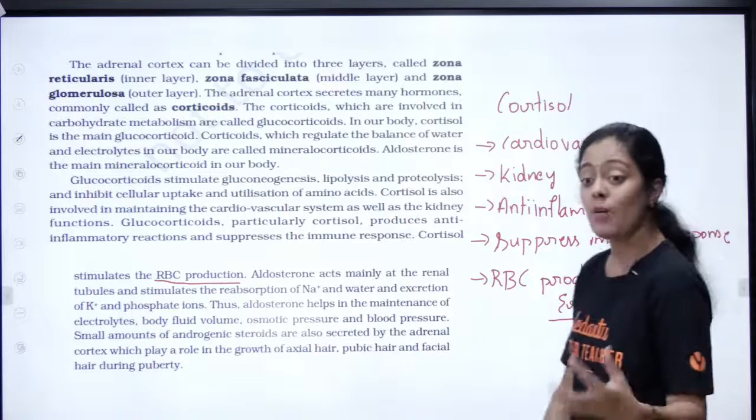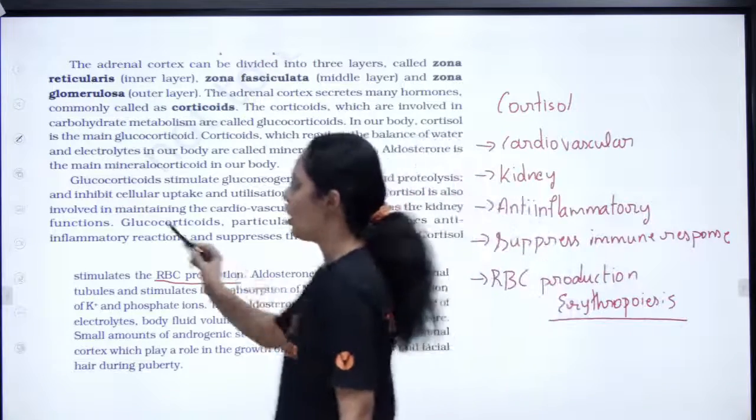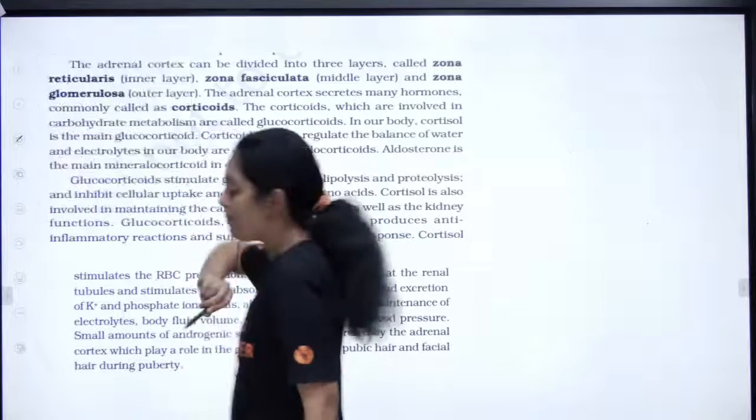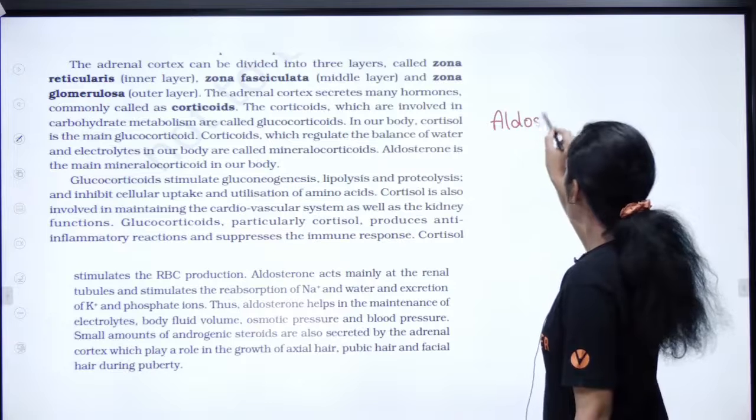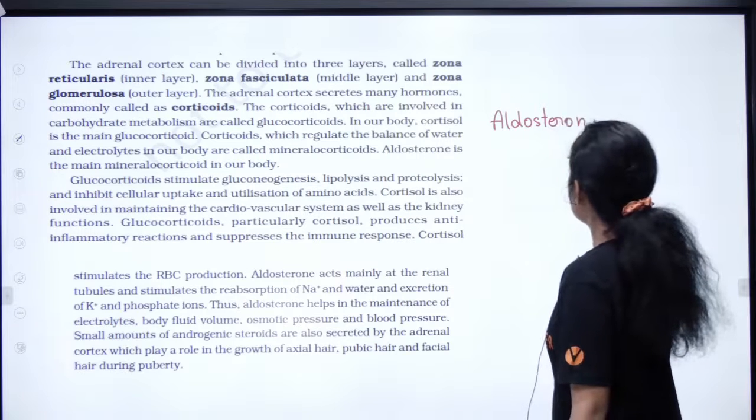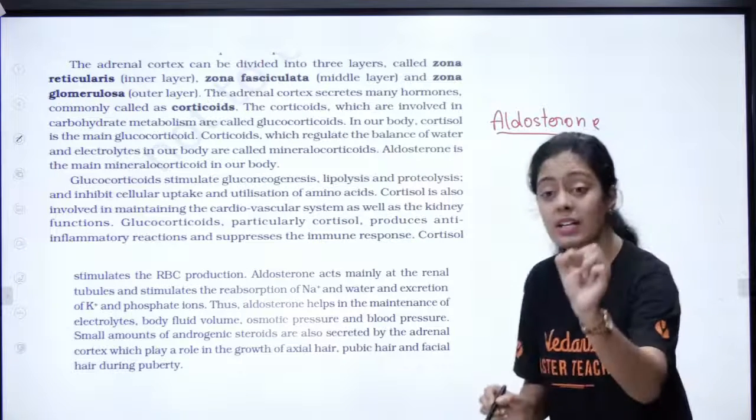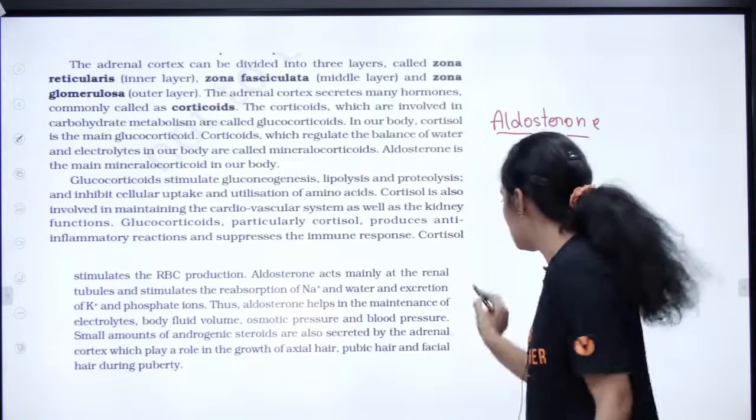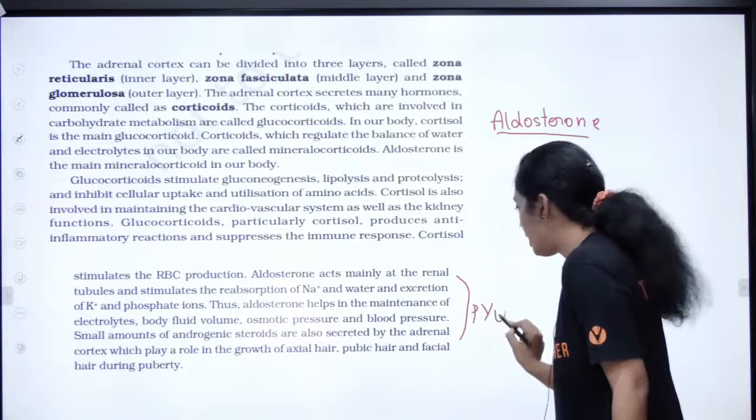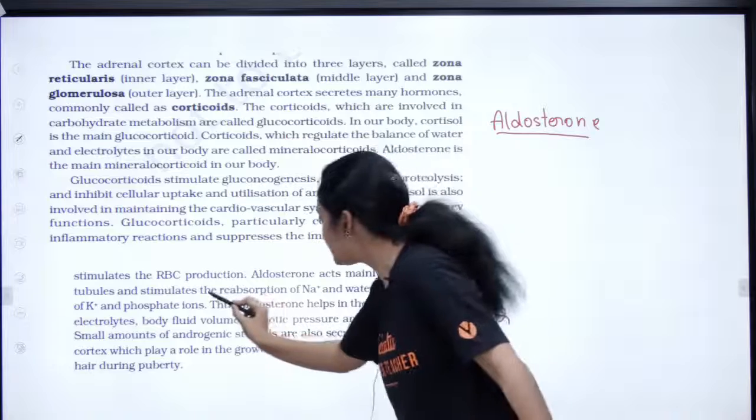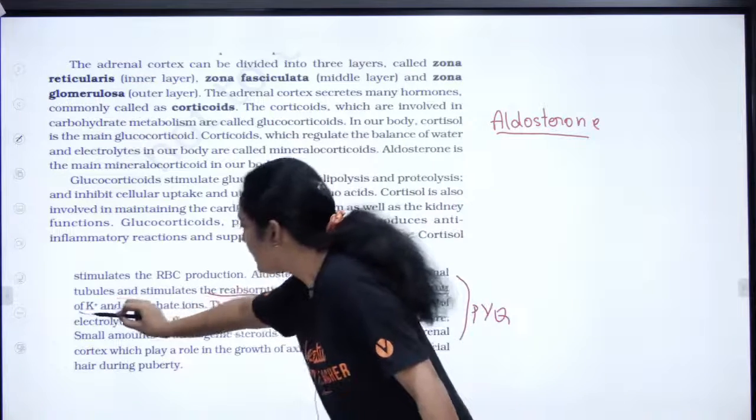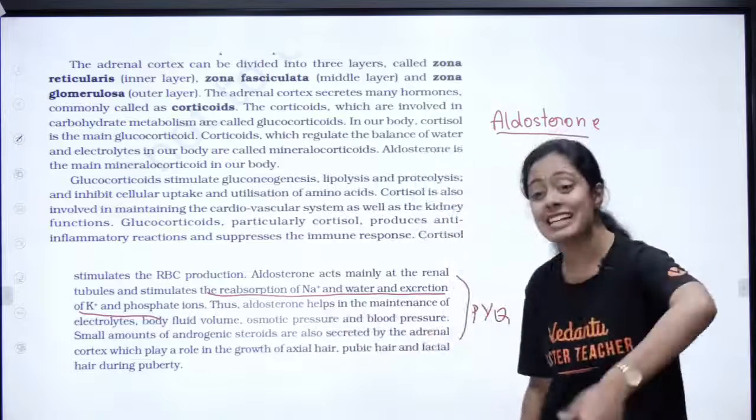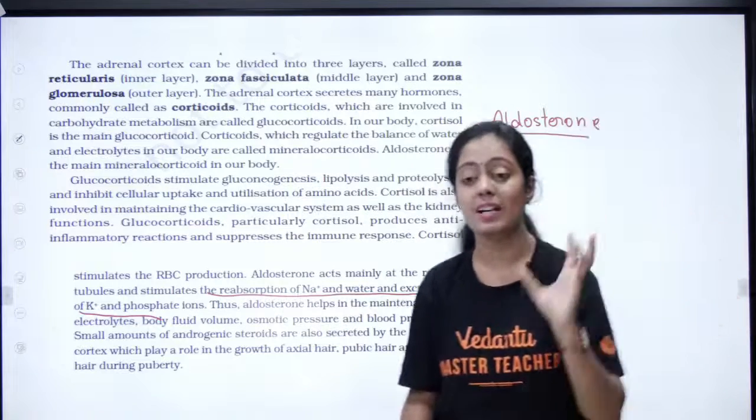Any doubts here? Now let's move on to aldosterone. So what is aldosterone, children? It is a mineralocorticoid. What is it going to do? Again, NCERT line by line. Very important. It stimulates the reabsorption of sodium and water, and it is going to help in the excretion of potassium and phosphate ion.